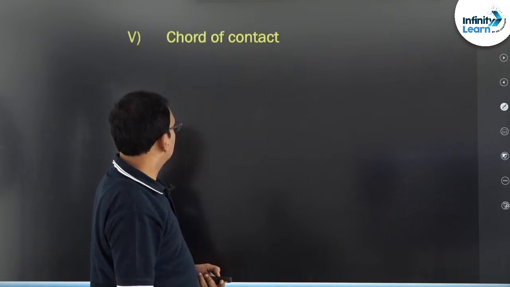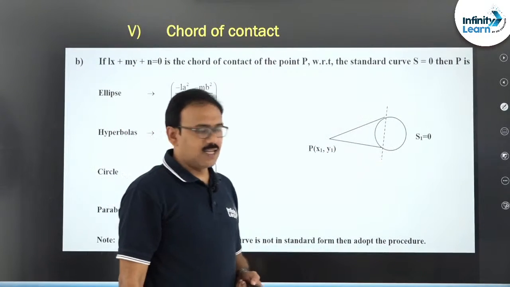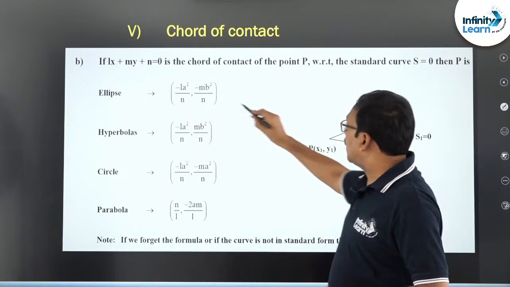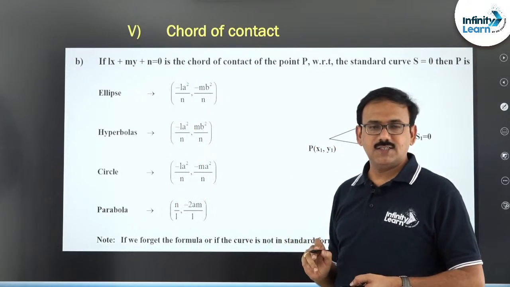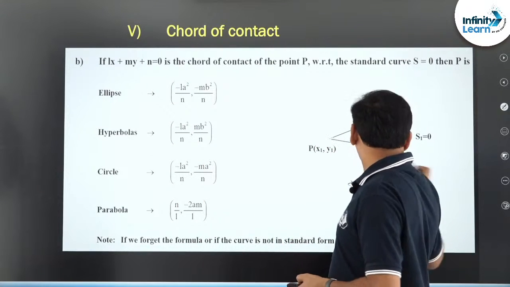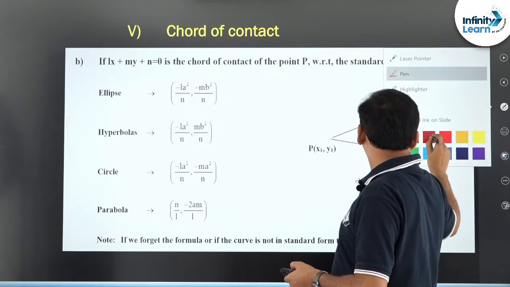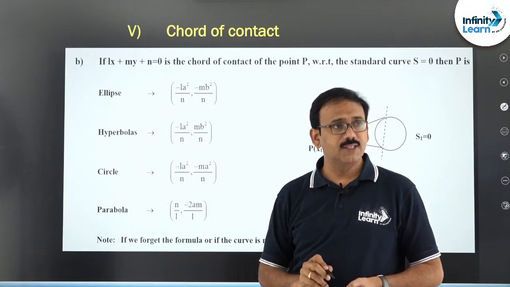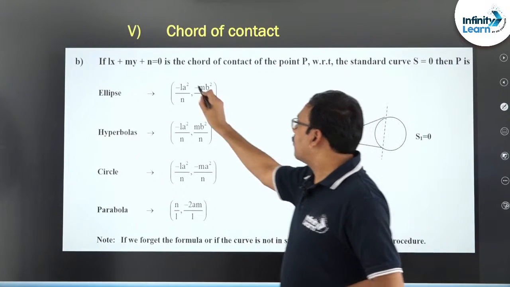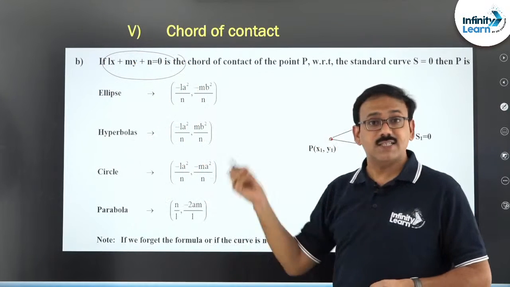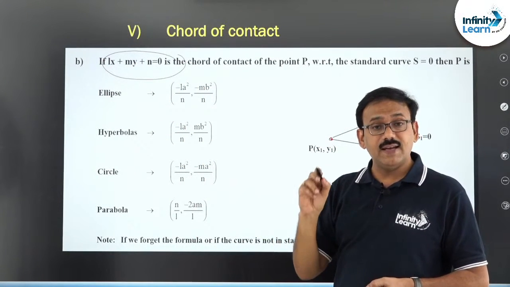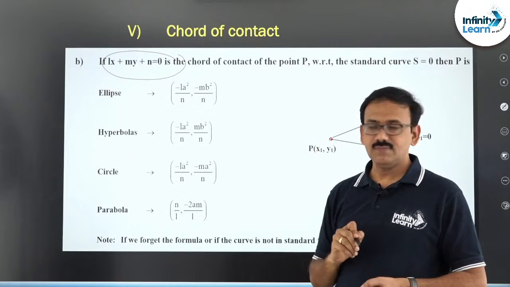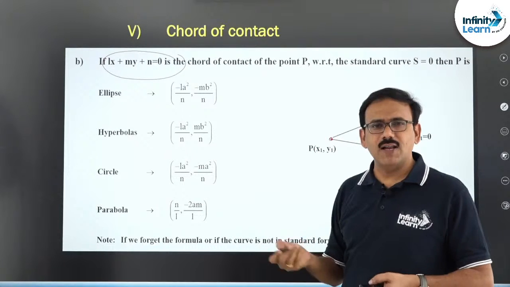The next, friends: in chord of contact itself, as I have drawn the previous curve here, it will give some line as the chord of contact. Find this point. In other language we say this is the pole. Of course, the word pole is not officially in the syllabus for ellipse, hyperbola and parabola. Anyhow, you know what a pole is. Suppose you are given the chord of contact equation, treat that line like Lx + My + N = 0. In that case, he may ask for this point, let me call it the pole.